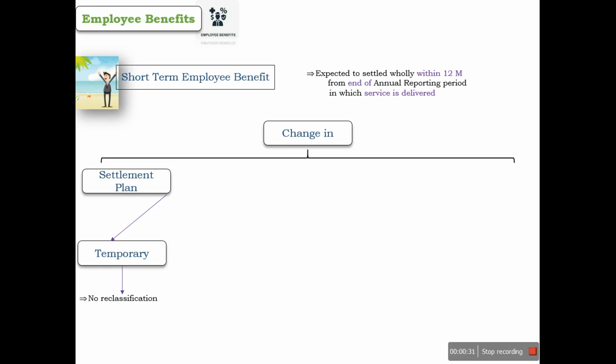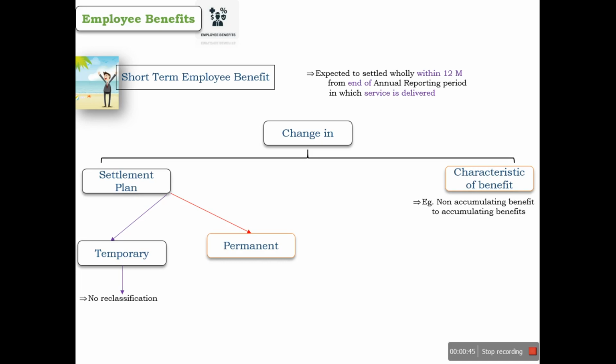But in case the settlement plan change is of a permanent nature, or if there is any change in the characteristics of the benefit offered by an entity, for example, non-accumulating benefits are converted to accumulating benefits, in that case we are supposed to review and reclassify the employee benefit category.